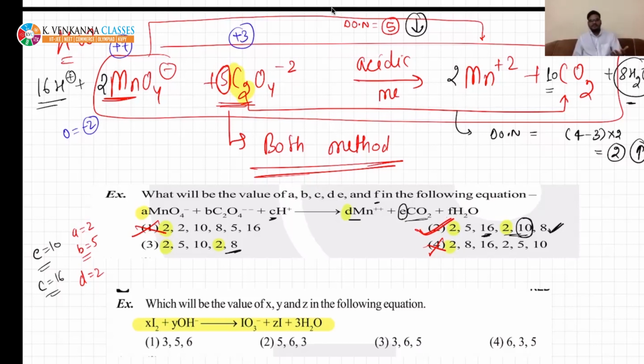The next step is balance the atoms other than oxygen and hydrogen. Next step is balance oxygen atoms by adding H2O on the deficit side. Where oxygen atoms are less, you need to add water molecules. Now balance hydrogen atoms.